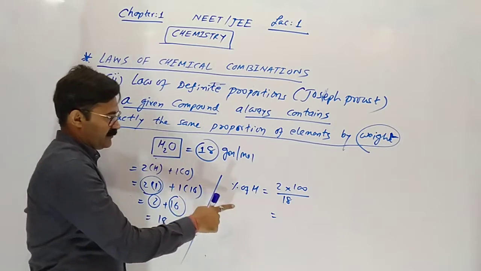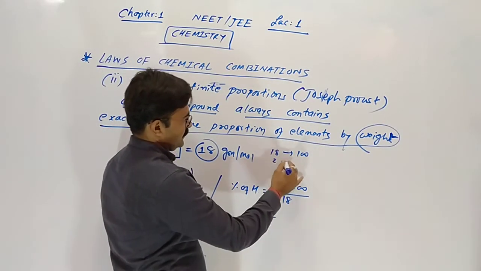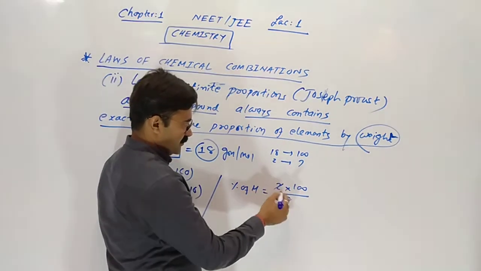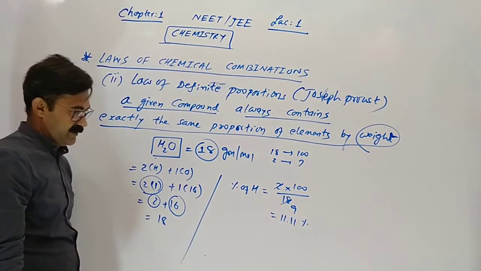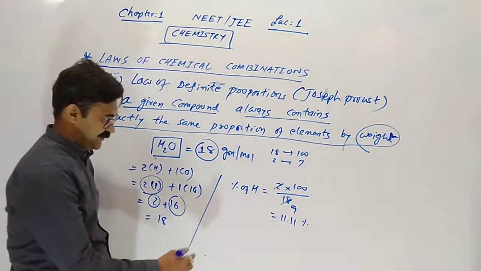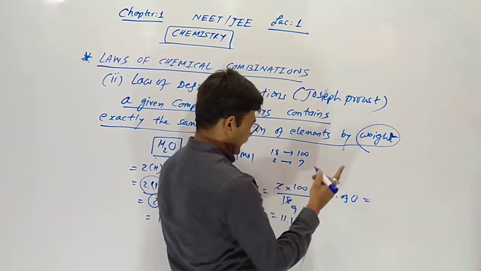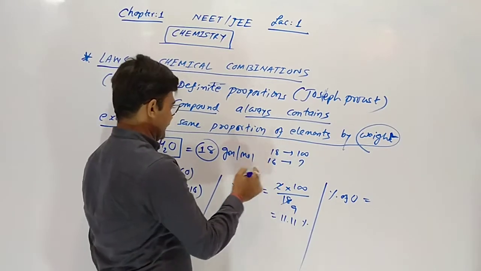In 18 gram there is 2 gram of hydrogen. If 18 gram is 100%, then how much is 2 gram? 2 into 100 divided by 18, so 11.11% of hydrogen. And now the percentage of oxygen by weight: if 18 gram is 100%, then how much is 16 gram?